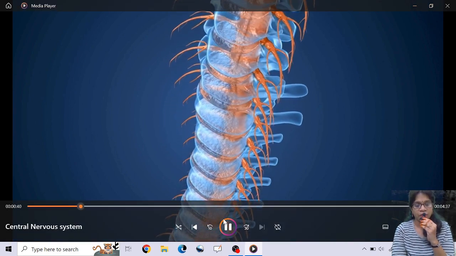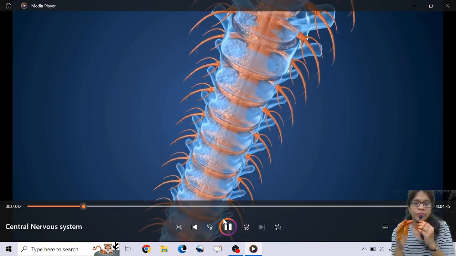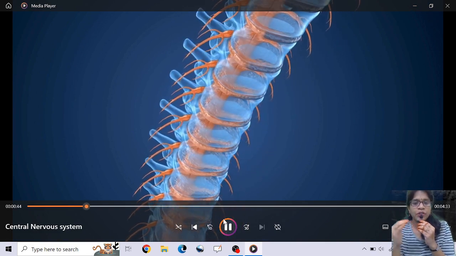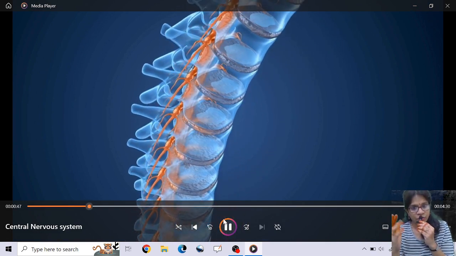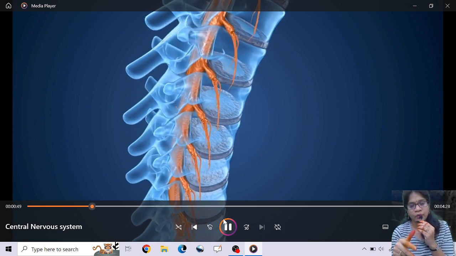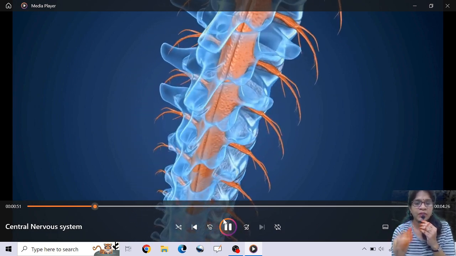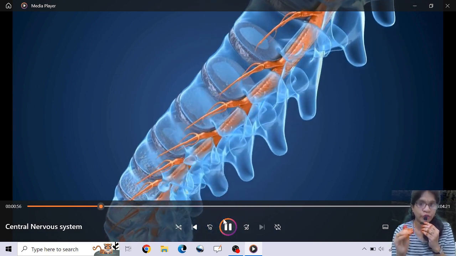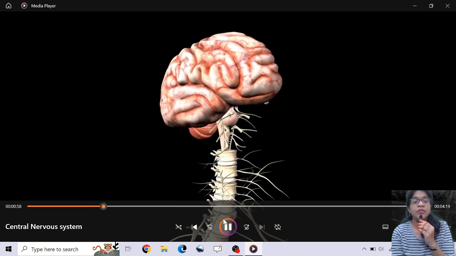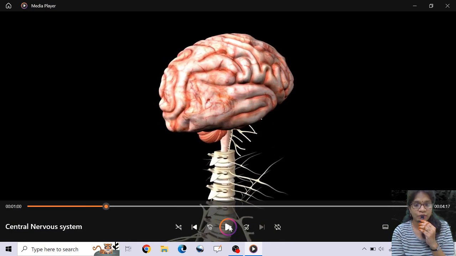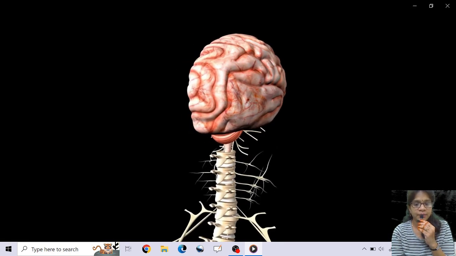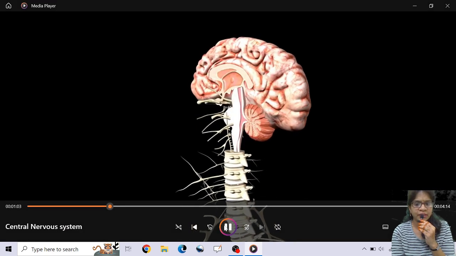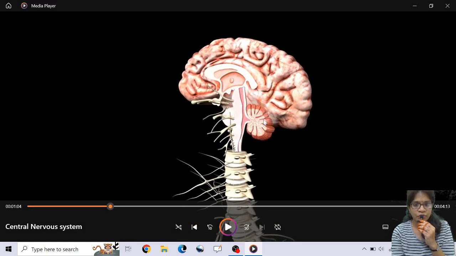This is your spinal cord. The brain is mainly covered by three different layers: pia mater, dura mater, and arachnoid membrane, and this also continues with the spinal cord. These three layers contain a fluid called cerebrospinal fluid, which helps protect from shocks. So this is how it looks. These are the nerves that arise from your spinal cord and brain. And in a lateral section of your brain, this is the cerebellum, which is located right behind, or I can say right below, your cerebrum.